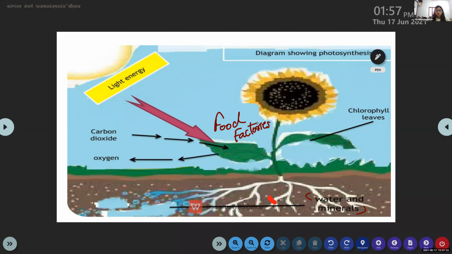From the soil, how does this water and minerals reach the leaves? Through the stem. First of all, it moves through the roots, right? Yes, ma'am. Through the roots, and then through the stem and branches, it reaches the leaves.